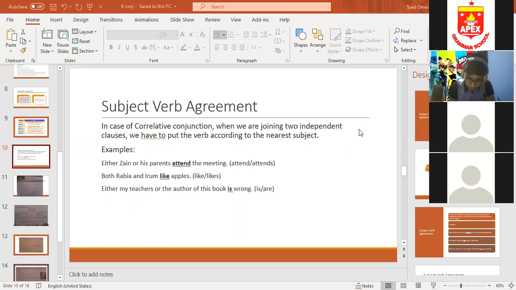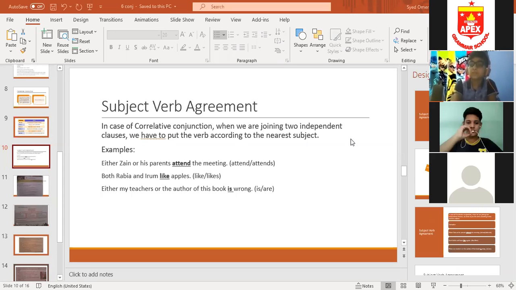Okay. What is a correlative conjunction? Right now I've told you. What is a correlative conjunction? Umar? A correlative conjunction is when we join two independent clauses with a pair. These are pairs of conjunctions, like either or, neither nor, not only but also, so that. These are all correlative conjunctions.